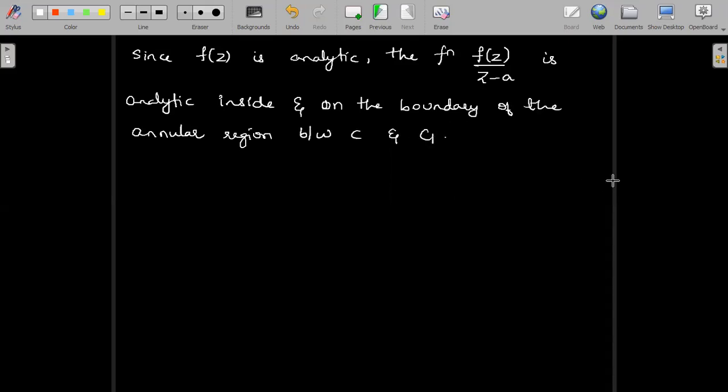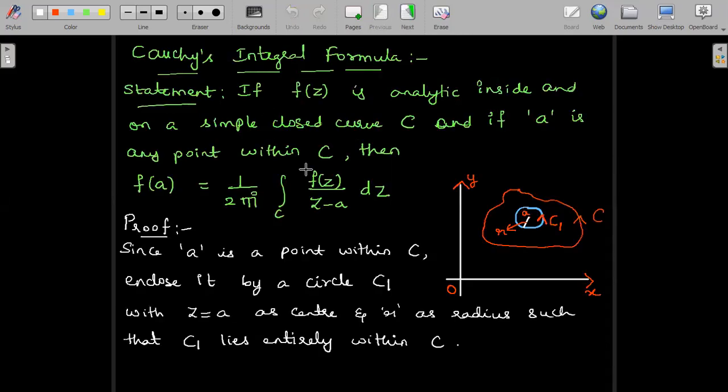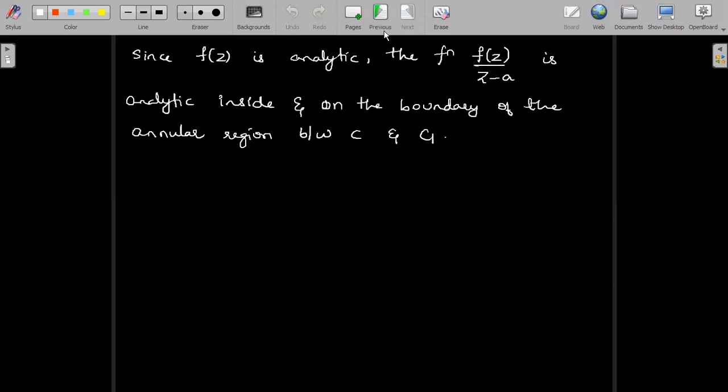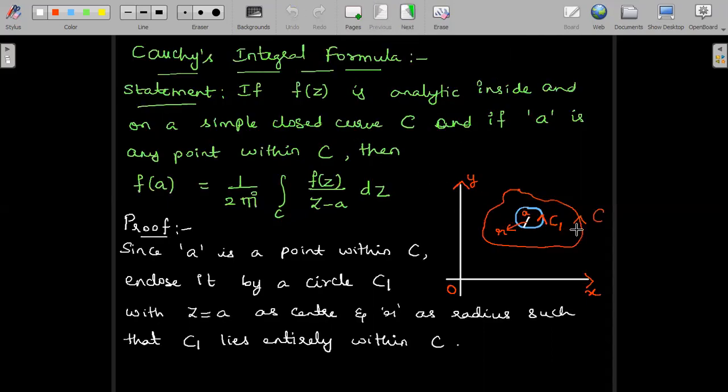The annular region is a region between C and C1. So it is analytic within this entire annular region as well.